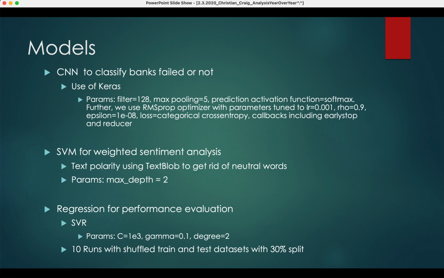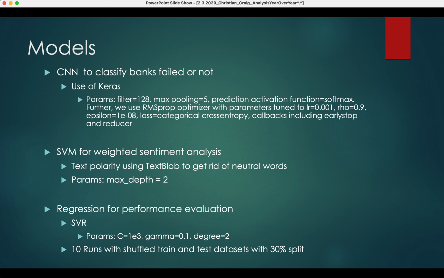Okay, so looking at their models, to classify the banks, they use convolutional neural networks. And below you can see their parameters. And then they also used a support vector machine for weighted sentiment analysis. And they looked at text polarity, which I haven't heard of, and basically that took out the neutral statements. And they used a package in Python called TextBlob for that.